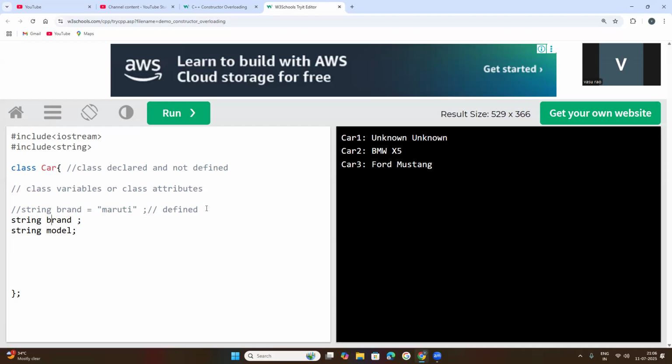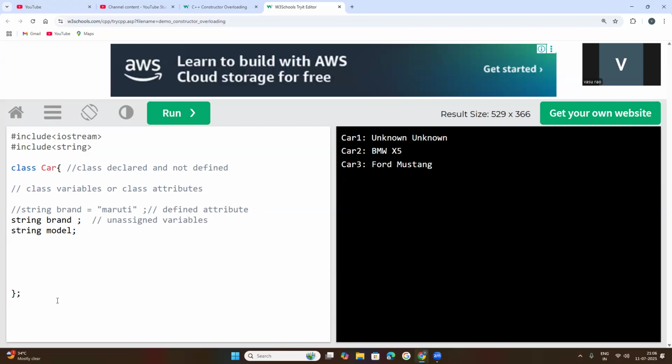So there are defined attributes and undefined attributes. Undefined, you can simply say unassigned attributes. Attributes are nothing but variables.